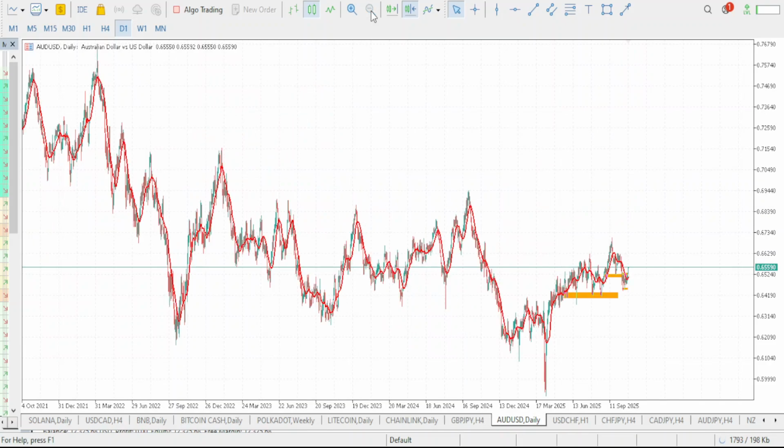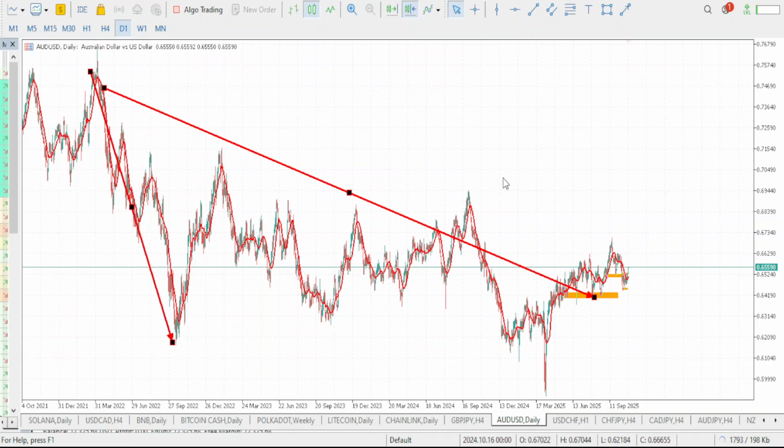So let's start with our trend on AUD USD. We would want to know the full view, the overall trend on our AUD USD, and you clearly can see that we are on a downtrend. This is our low. This is the lower high. Markets eventually dropped to give us the lower low here. That is on the full trend.